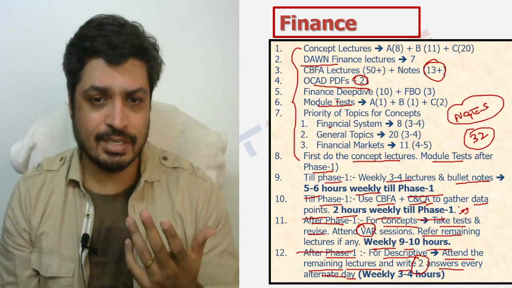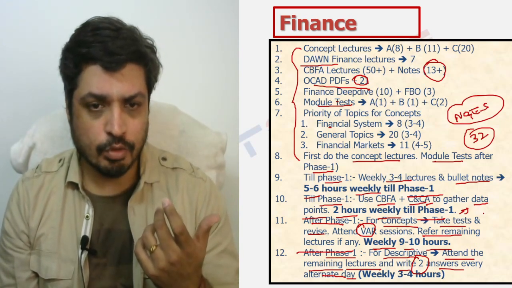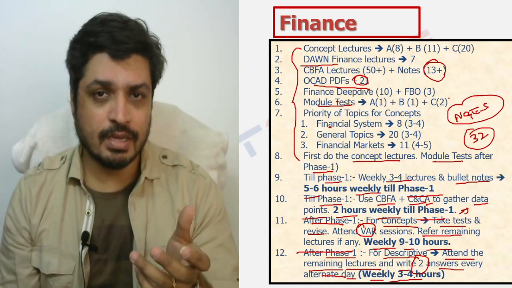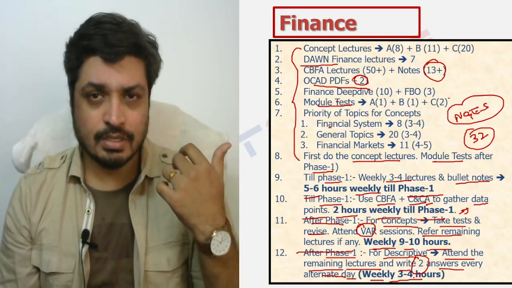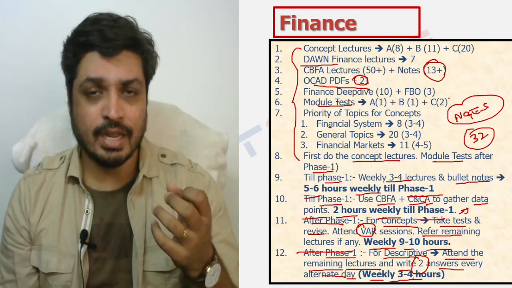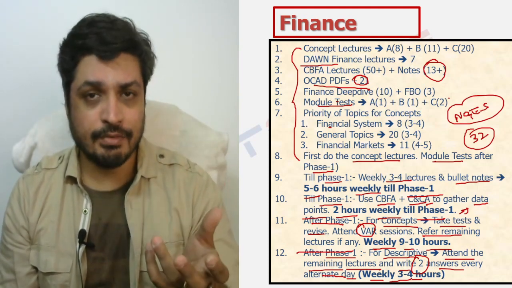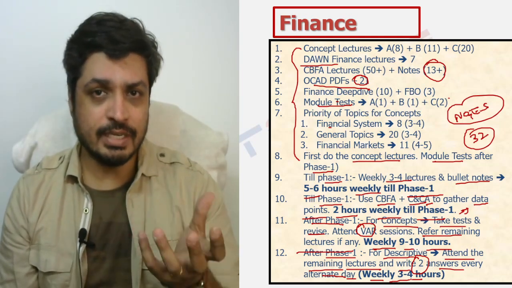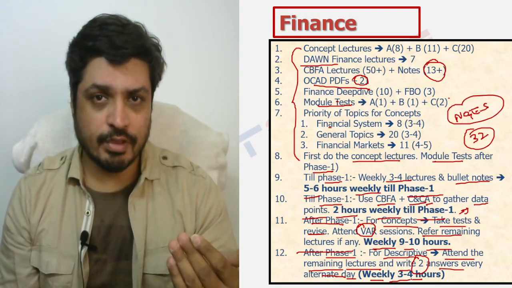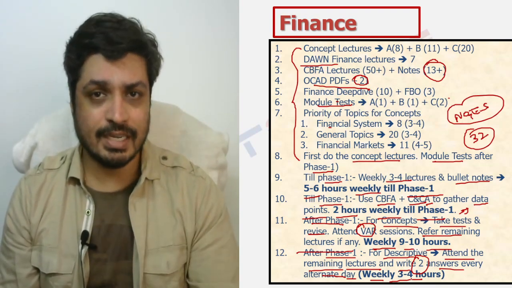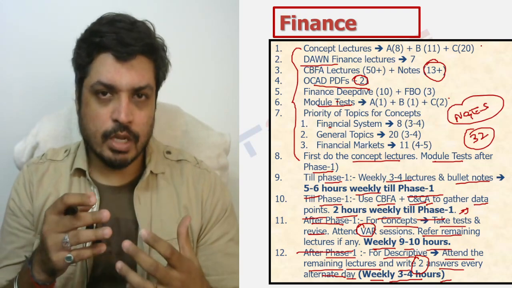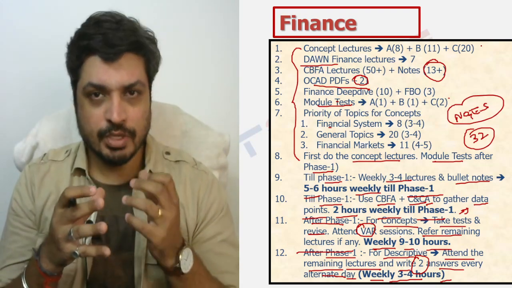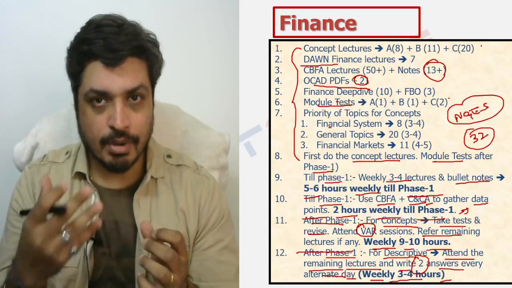You have to understand that when I say weekly 3 to 4 hours, this is a consolidated time given for your descriptive answer writing. This includes the alternate day activities you will have for management, for finance, and for ESI as well. So weekly 3 to 4 hours essentially means that roughly you're looking at 45 minutes to 1 hour every day in terms of writing descriptive answers. That covers what I want to discuss from the perspective of finance, as to how it has to be prioritized and approached over the next 2 months and the month after that.